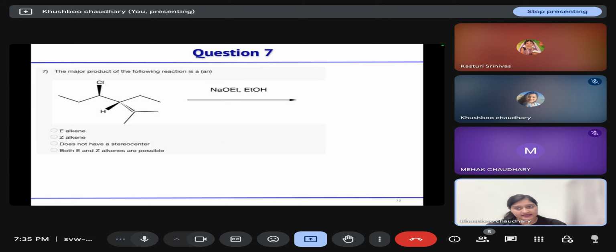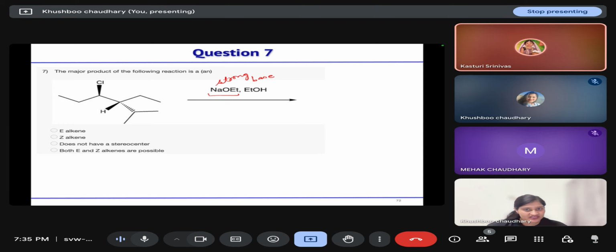2 and 5. Next is, the major product of the following reaction is R. We are using a strong base. So which reaction will take place? Strong base, elimination. E2 elimination, because it is a strong base. If it is a weak base, SN2. So it is a strong base, so E2 elimination will take place, and in the case of E2 elimination,